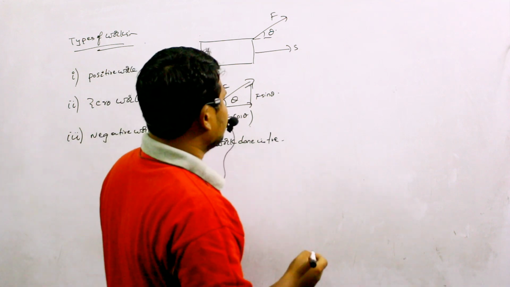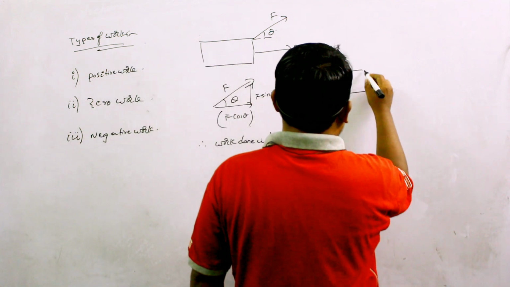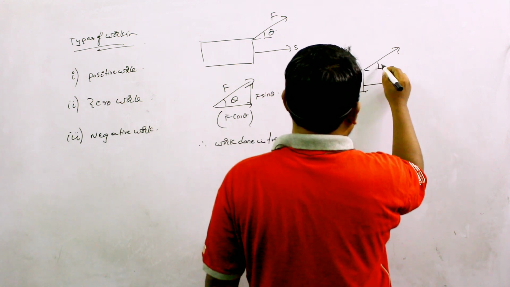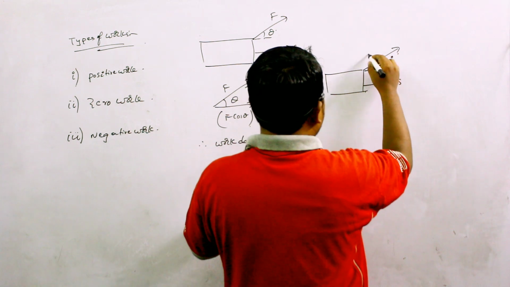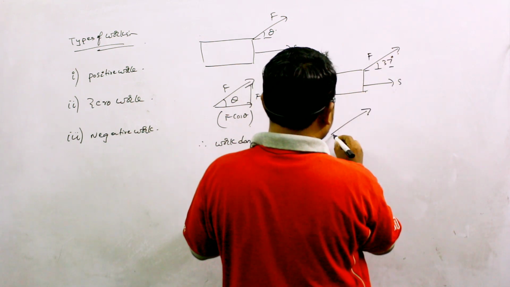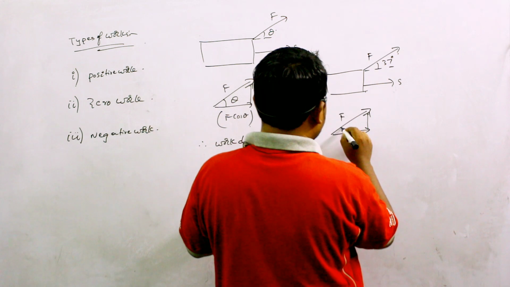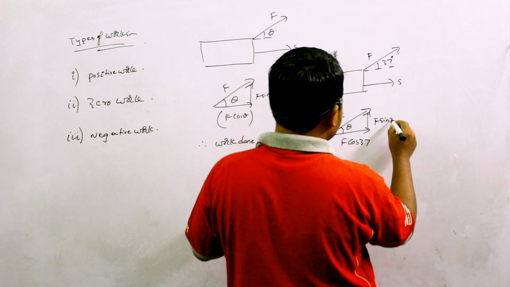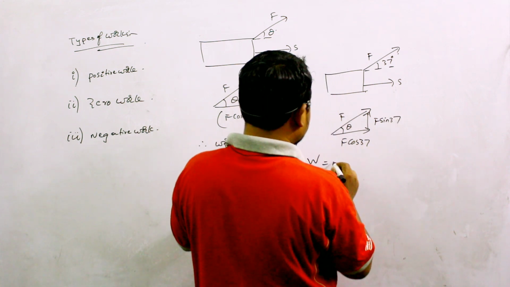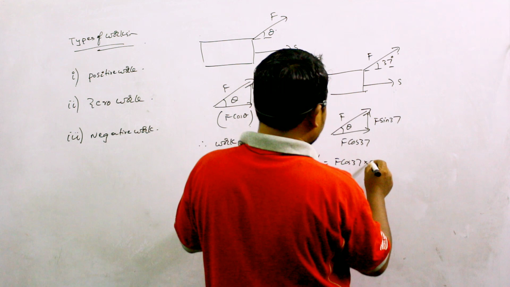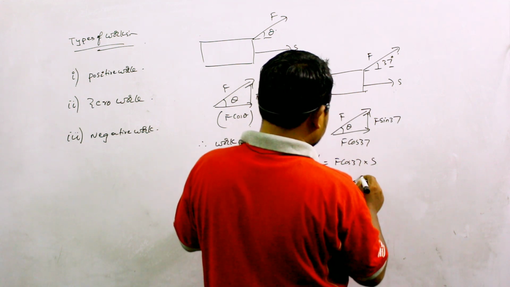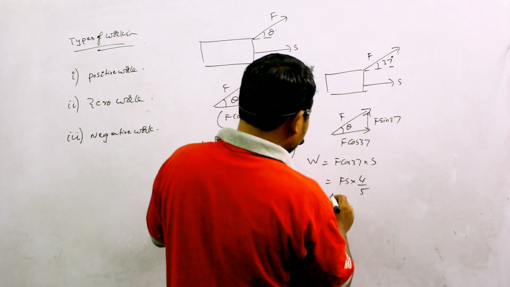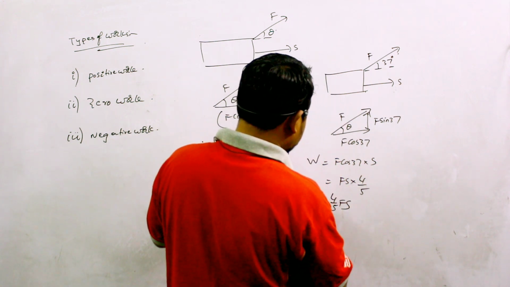If I take some more examples, force is in this direction, displacement is in this direction, and this is an angle of 37 degrees. Then this force I can split like this. So this becomes F cos 37 and this becomes F sin 37. So work done will become F cos 37 into s. So Fs into cos 37, whose value is 4 by 5. So here work done, let it be W1, is equal to 4 by 5 Fs.